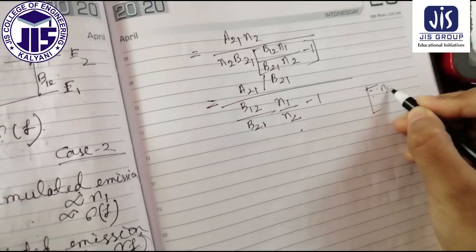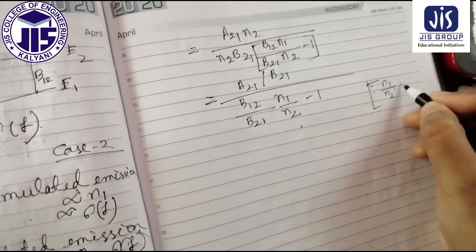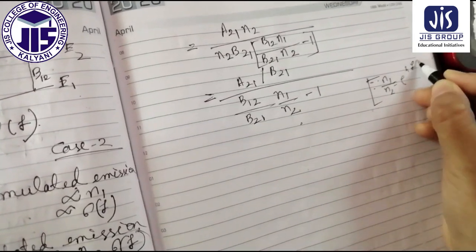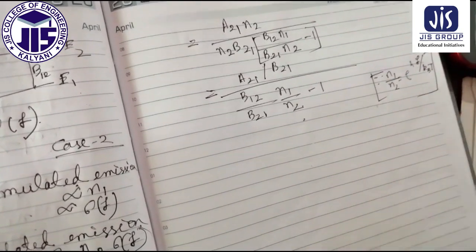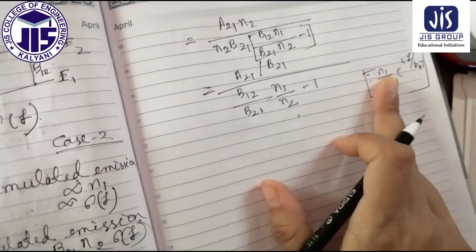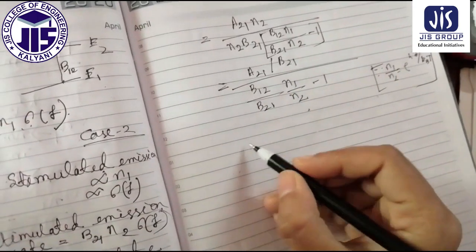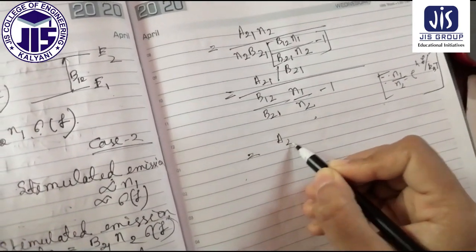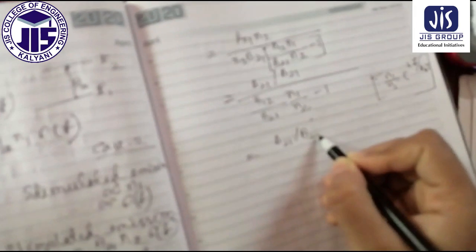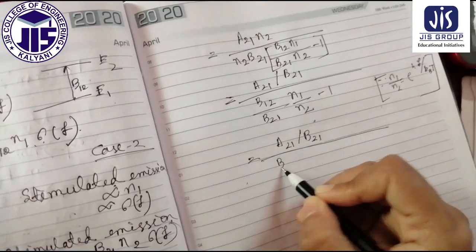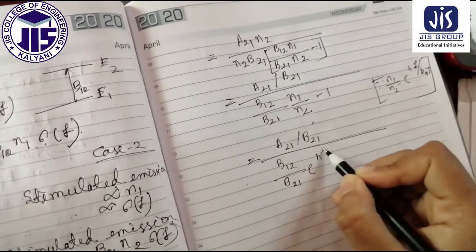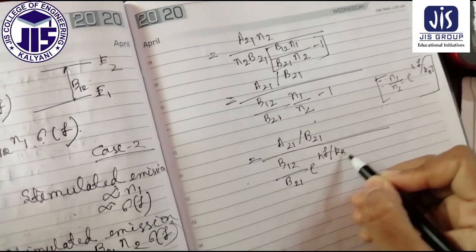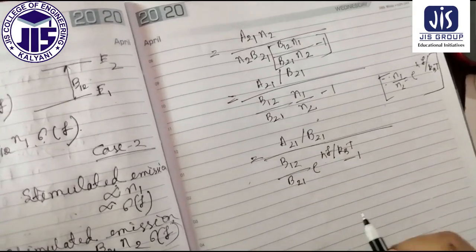So you put it over here, then what you get is A21 by B21 divided by (B12 by B21 e to the power hf by KbT minus 1).